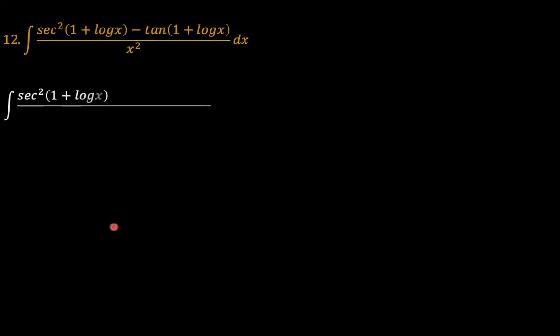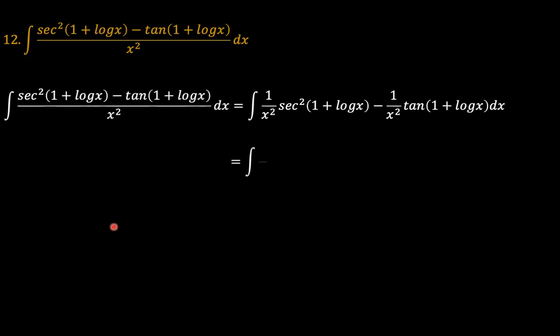This problem can be split into 2 integrals: 1 over x squared times sec squared of (1 plus log x), minus 1 over x times tangent of (1 plus log x).